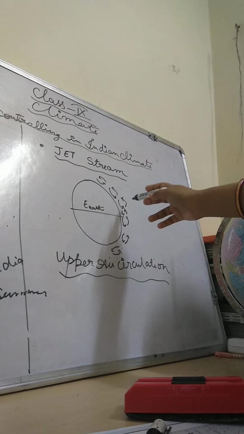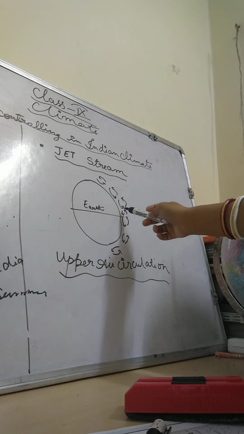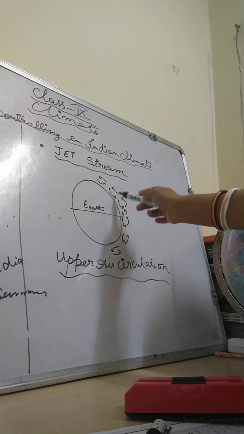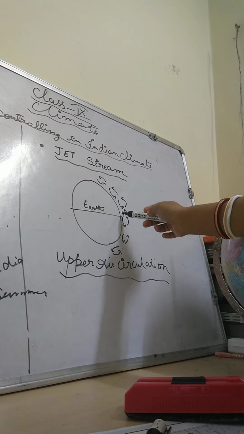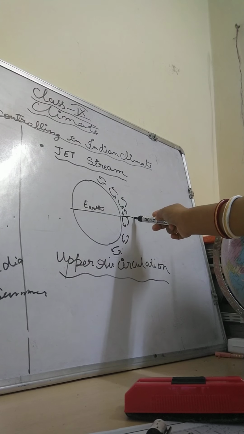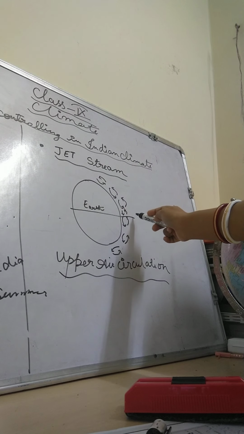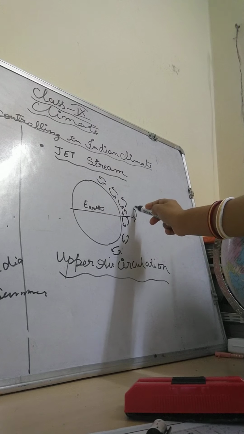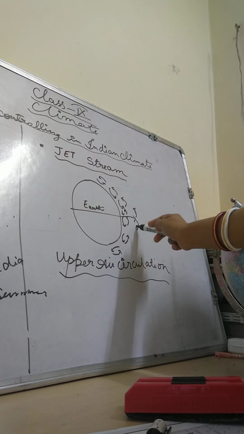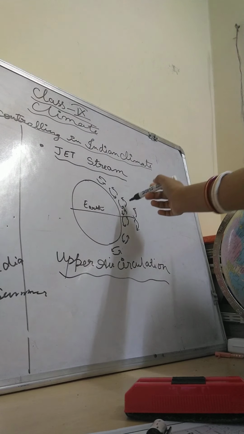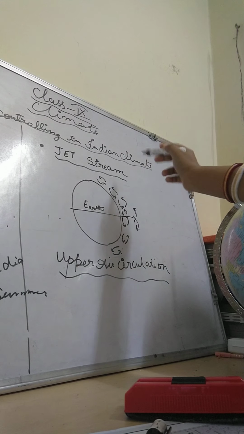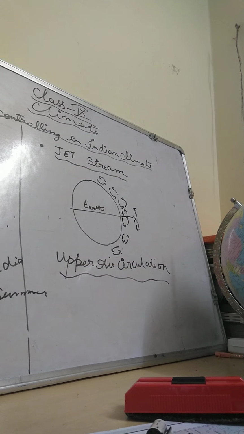So in the upper parts also the air is circulating this way. Suppose, as I said, from the equator the wind comes out through the rotation and deflects this way and this way. Same here, due to the rotation, the air moves from high pressure to low pressure belts this way. Now we will learn in detail how it works, okay children.